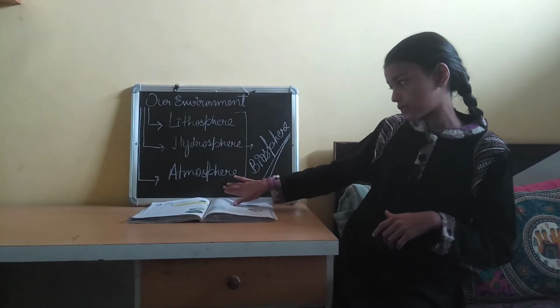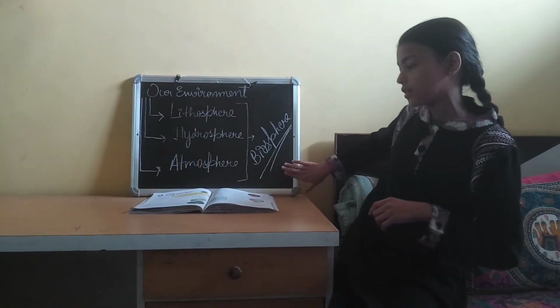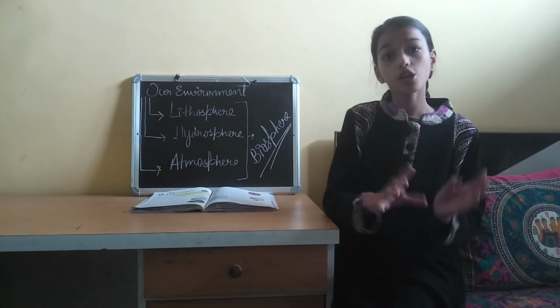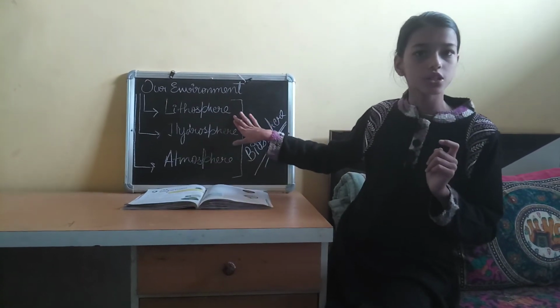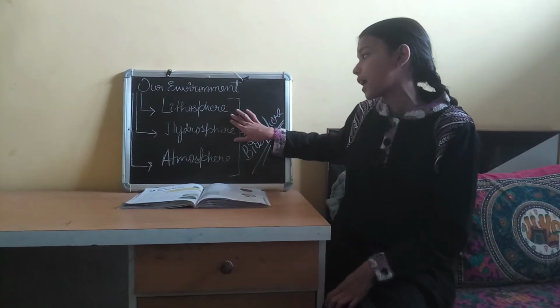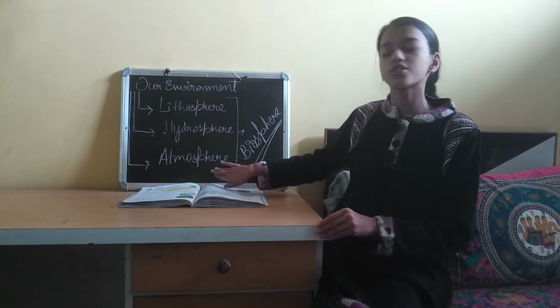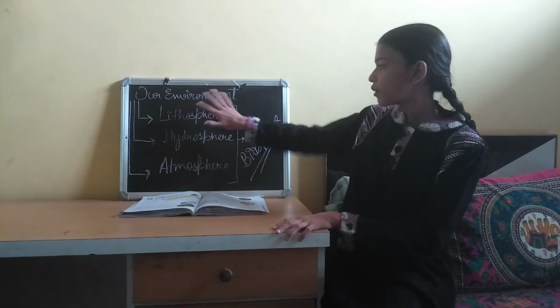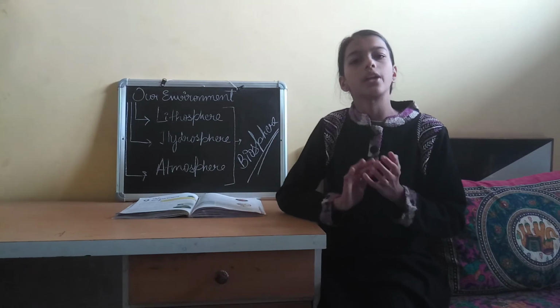So this was atmosphere and all of these come together to form biosphere. It means biosphere is an area on Earth where life exists. As we all know, the land, lithosphere, is important for us on which we stand. Hydrosphere, water, is important for us which we drink. And atmosphere it is important for the air we breathe. And when all of these come together, they form biosphere, which is all land, water and air.